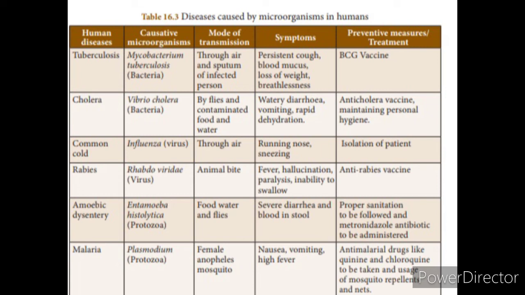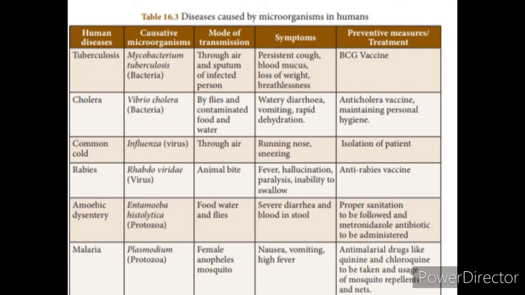The symptoms are watery diarrhea, vomiting and rapid dehydration. Dehydration in the sense the body is losing all its water content. Preventive measures: an anti-cholera vaccine is available and we should maintain personal hygiene. So properly we have to heat the water, boil it, and take properly processed and properly cooked food. So these are the preventive measures to control cholera.